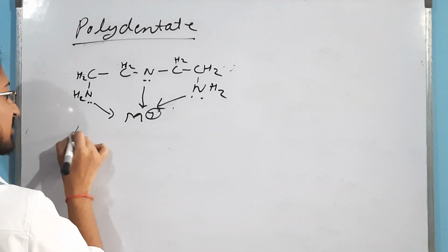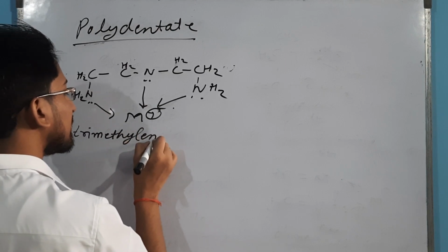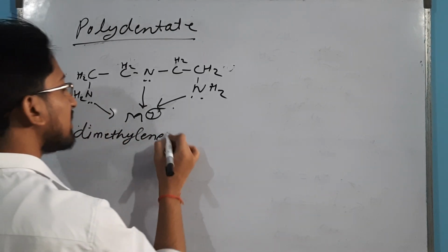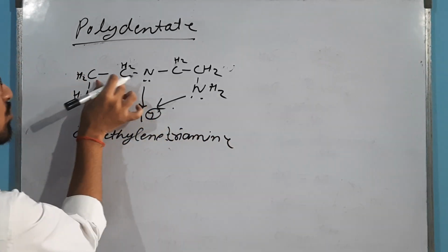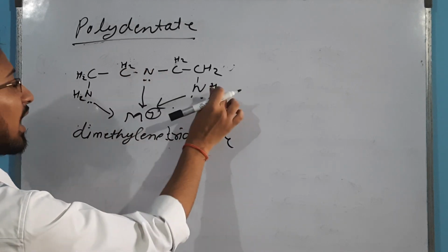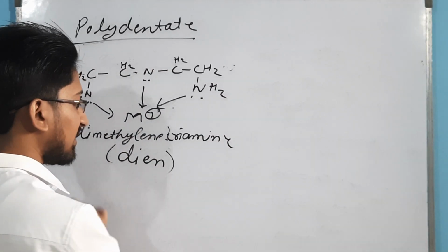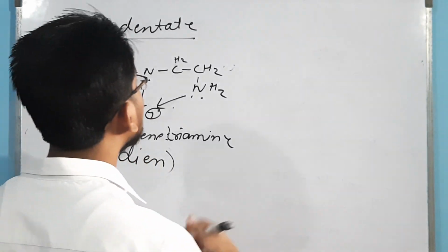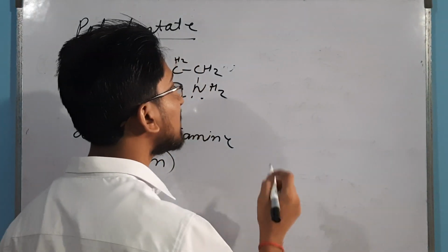Its name is diethylene triamine. There are 2 ethylene and triamine. We write this as dien, diethylene triamine. Okay.